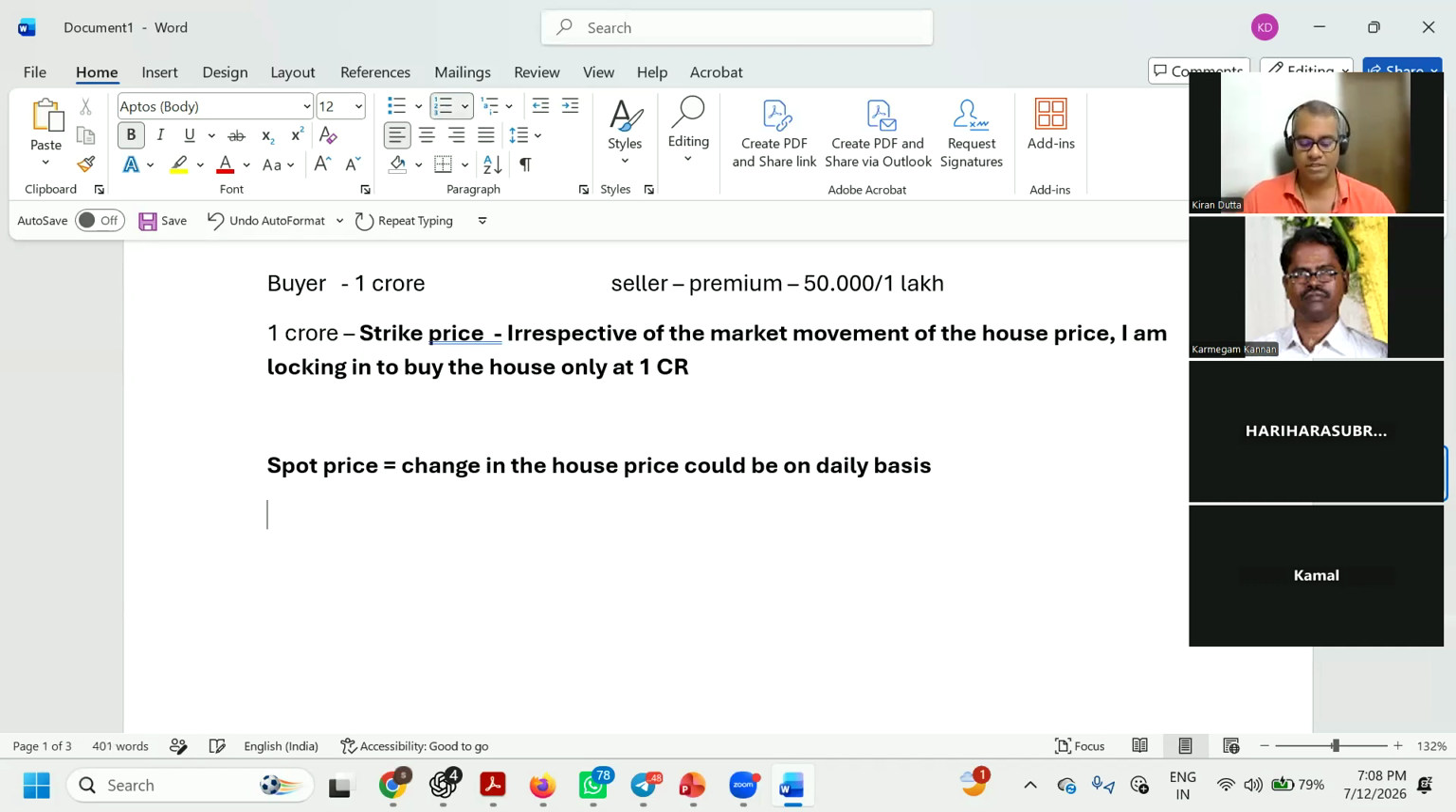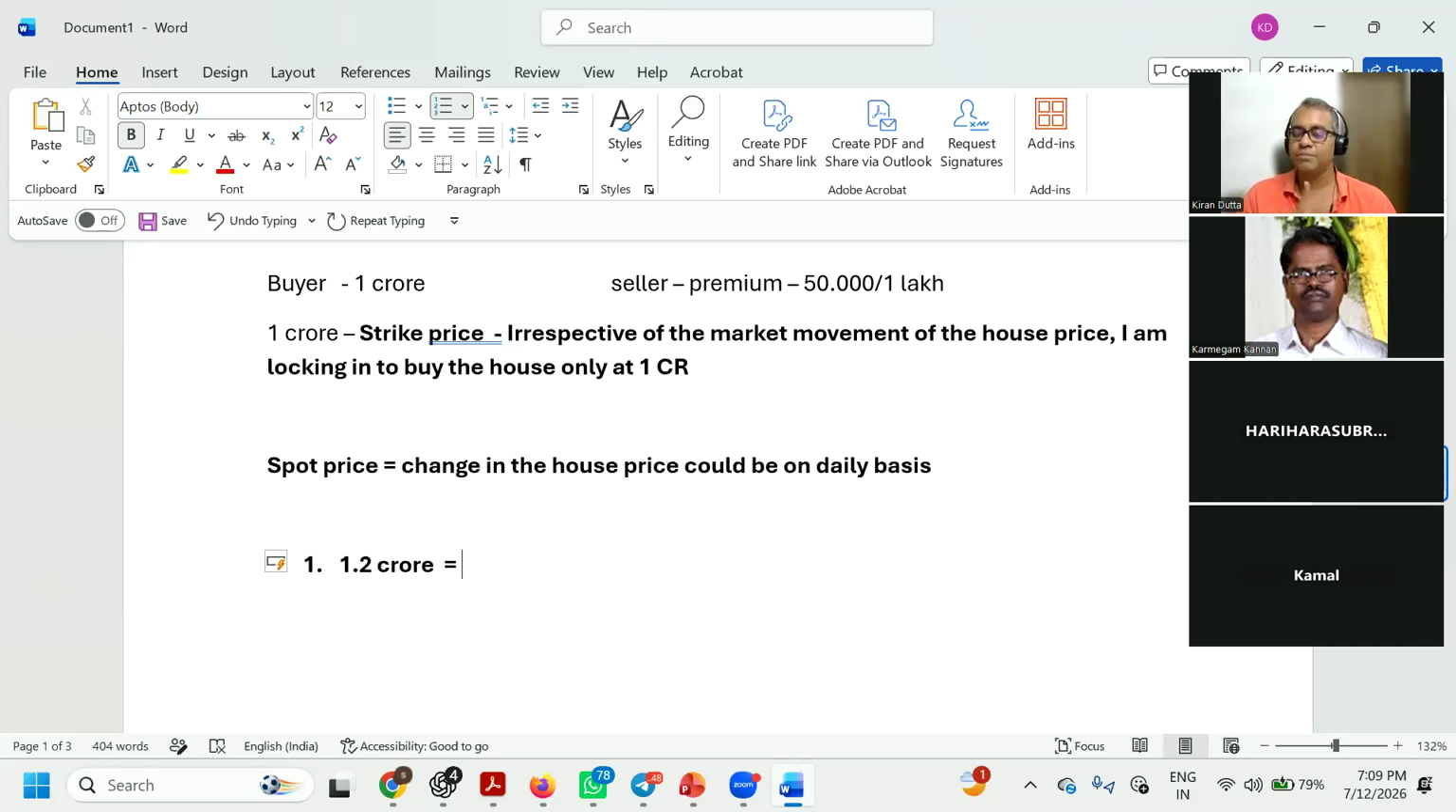My first scenario is if the house price has gone to say 1.2 crore. What is going to happen here? The house has gone to 1.2 crore. But what is my option contract that I have struck with the seller?